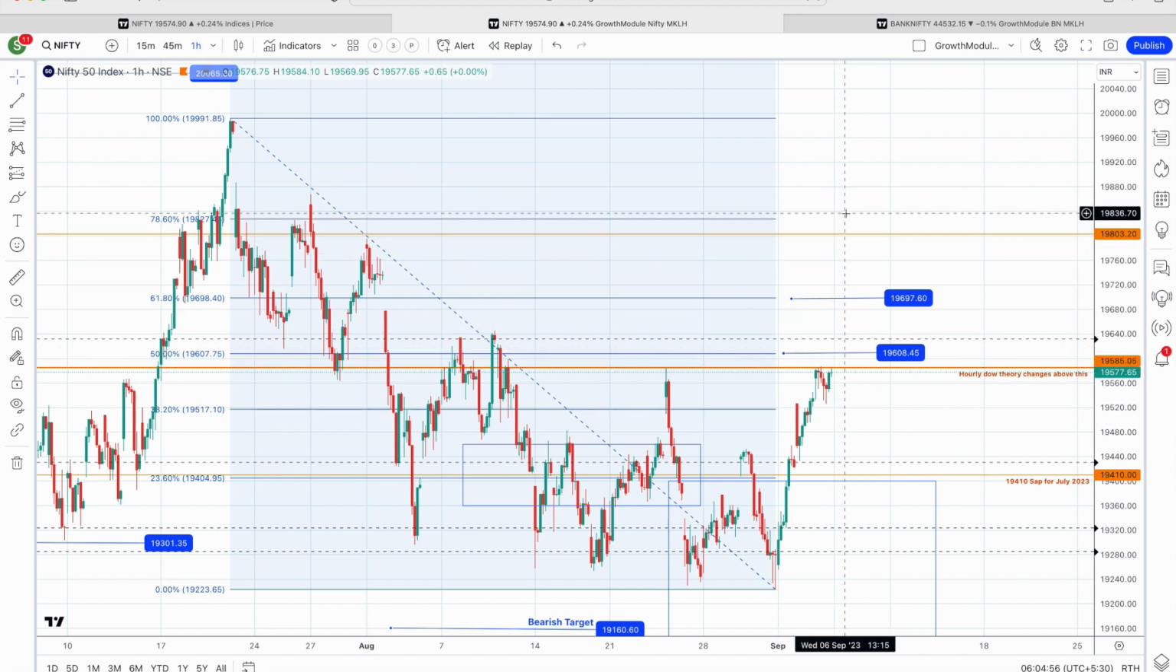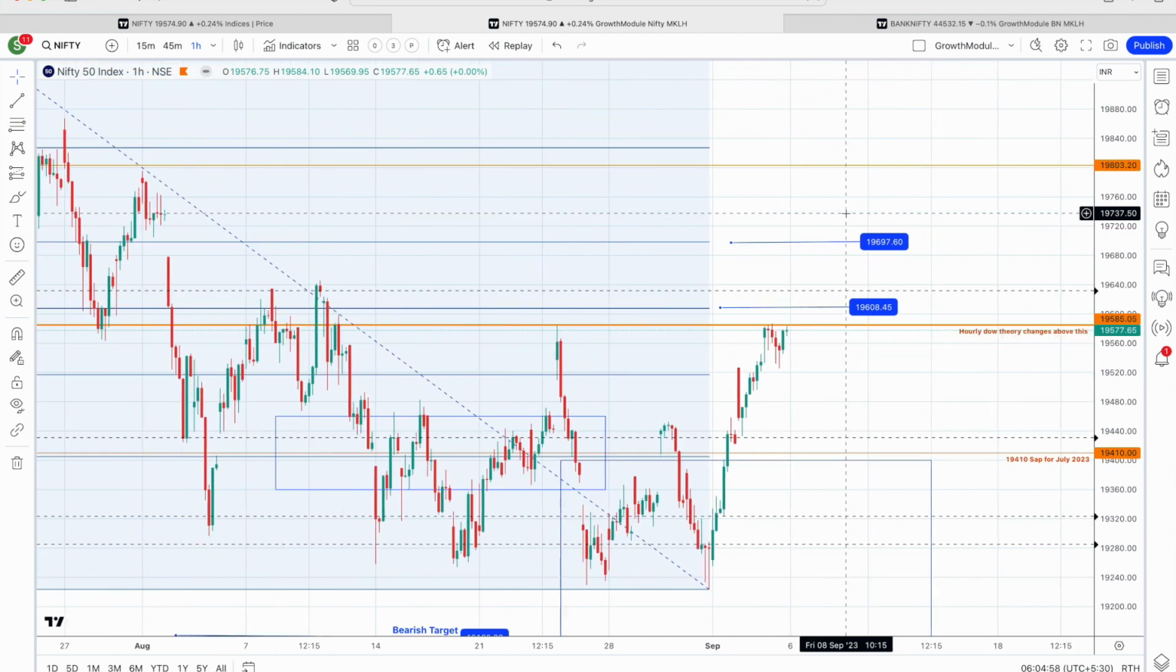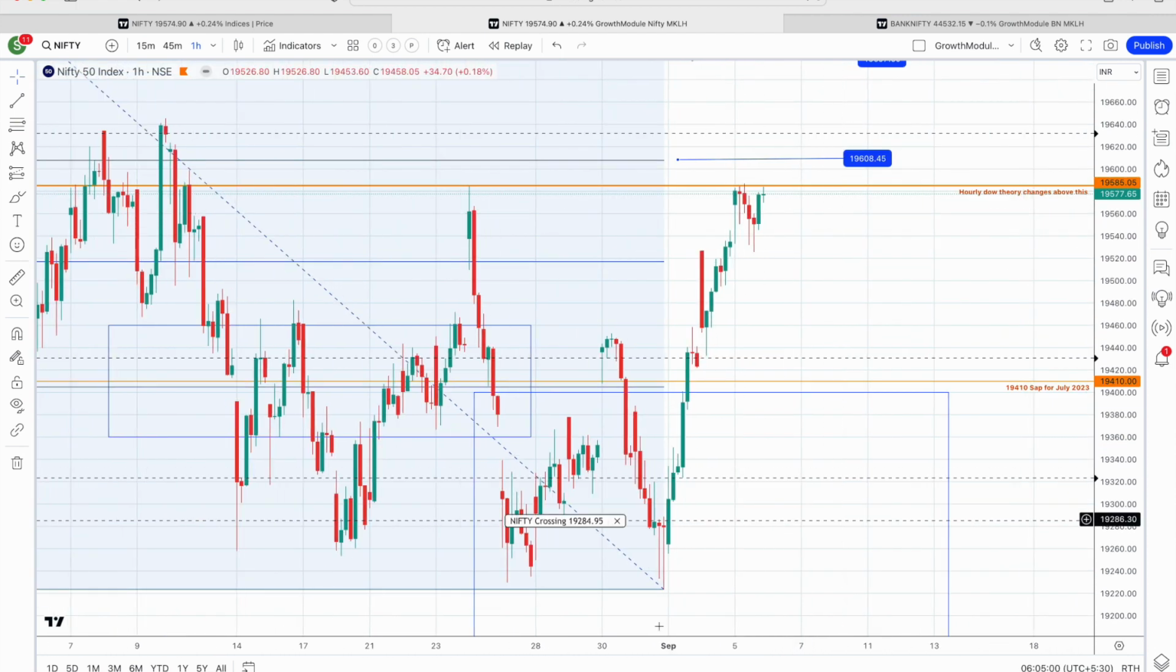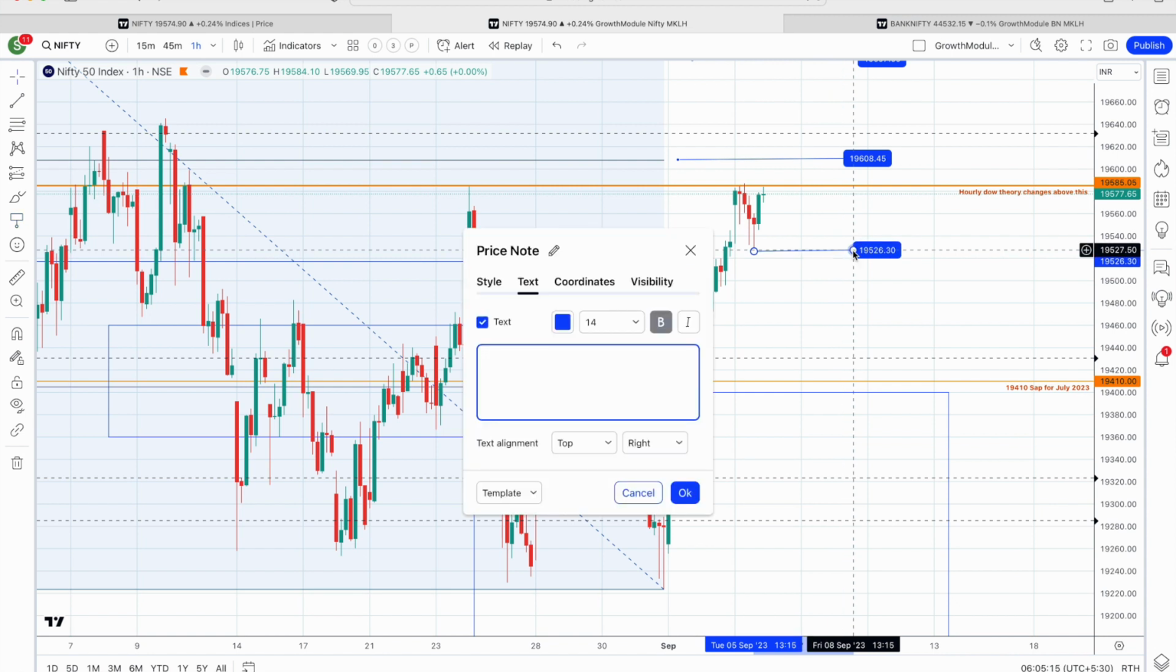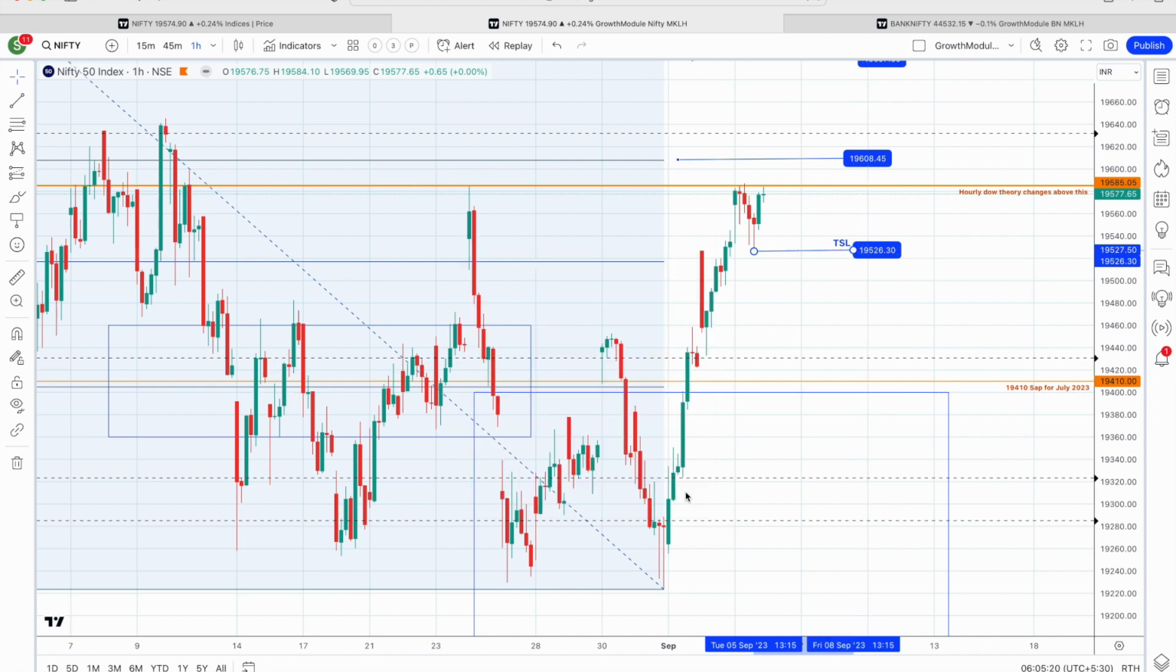At this point in time on this hourly chart, the level of 19,525 will be our trailing stop loss. If someone is trailing the stop loss in profit, then this is the level one should watch. This is going to be the TSL if you are carrying your positions overnight. If this level is broken, then you can book your position. Otherwise you can stay in the trade.